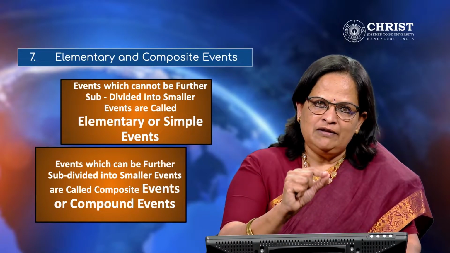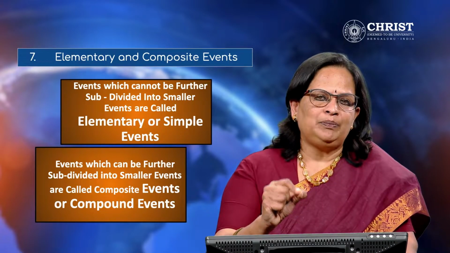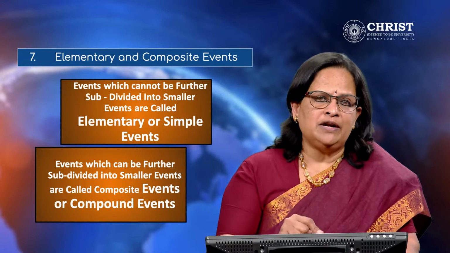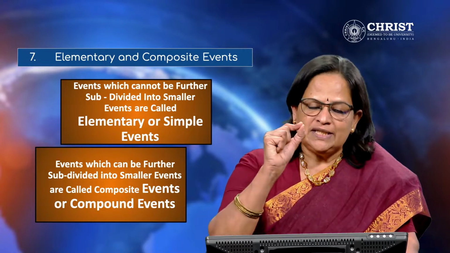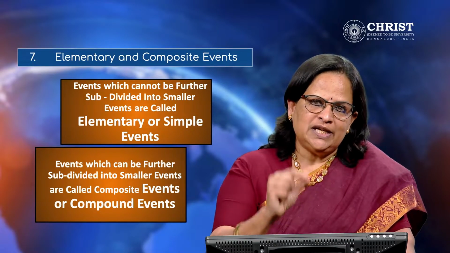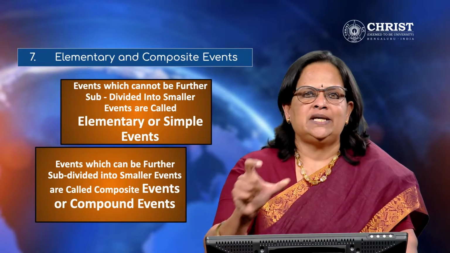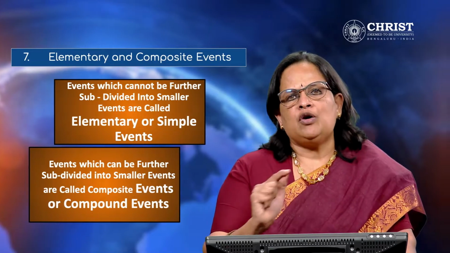So elementary event and composite event. In the composite event, we can specify the outcome. When you're tossing a dice, if you're saying the chance of getting odd numbers, 1, 3 or 5, then it's a composite event. Whereas elementary event meaning when you're tossing a dice, the outcomes 1, 2, 3, 4, 5 or 6, so those events are certain. So this is the difference between elementary and composite events.